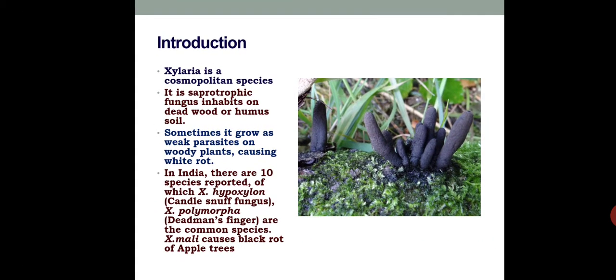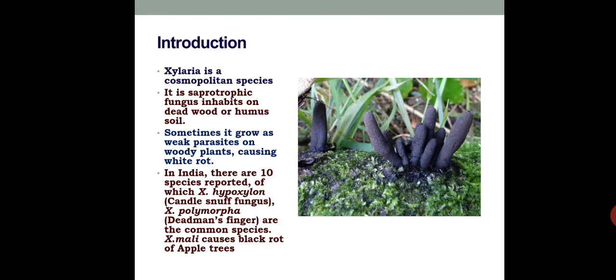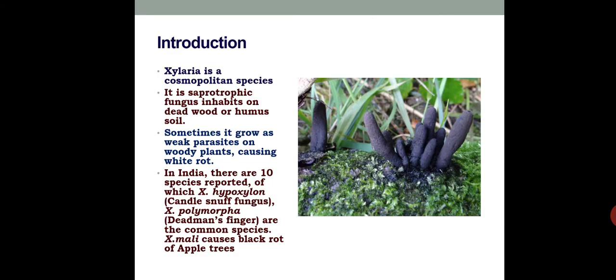So that's why Xylaria polymorpha is otherwise called dead man's finger. In this figure also we can see Xylaria polymorpha. These two, Xylaria hypoxylon and Xylaria polymorpha, are the two common species occurring in our area in Kollam district. I personally collected Xylaria hypoxylon in an area near to Agasthyargudam, and near Sarinad we can get Xylaria polymorpha.